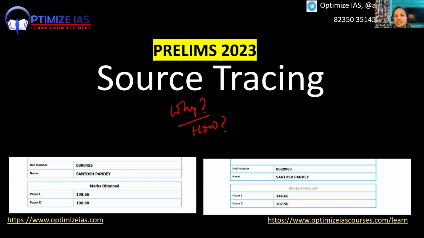I have the unique distinction of cracking the prelims examination all 6 times, and I have got one of the highest marks in the prelims examination. I also qualified my state services and was allotted deputy collector. For the last couple of years, I have been guiding thousands of aspirants mainly for the UPSC prelims examination. I guide for the entire syllabus, but my expertise is mainly in prelims. I have helped a lot of students who could not clear prelims before coming to me, but under my guidance they easily cracked the prelims examination.